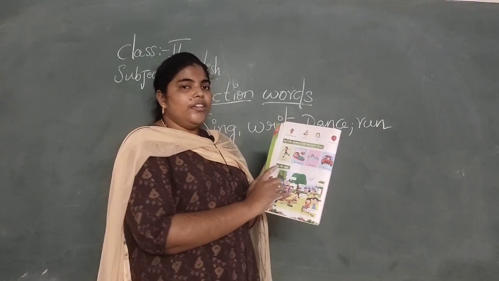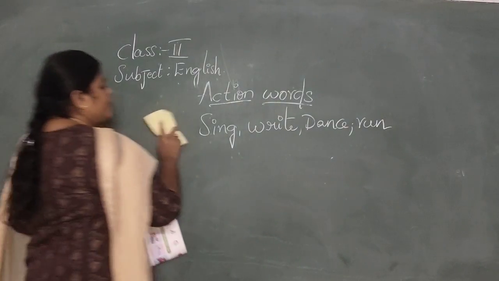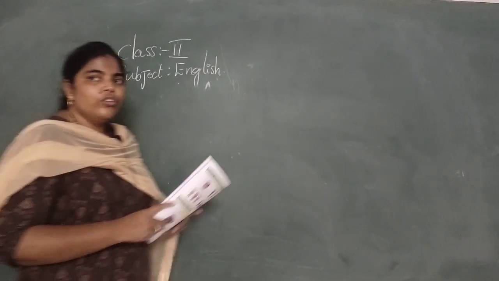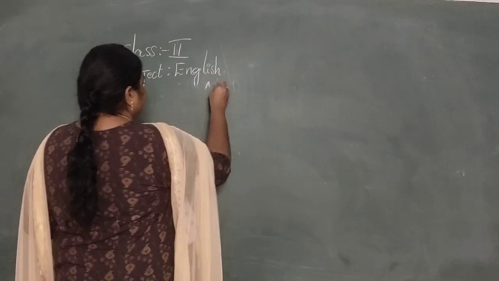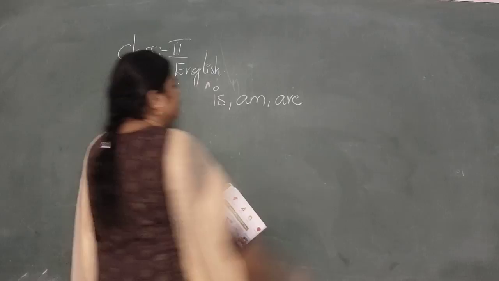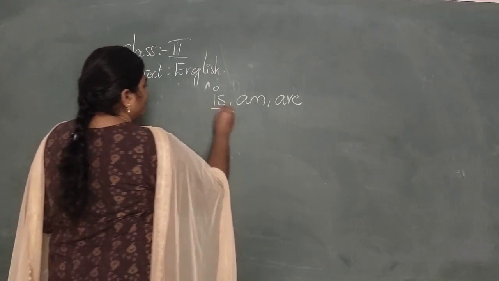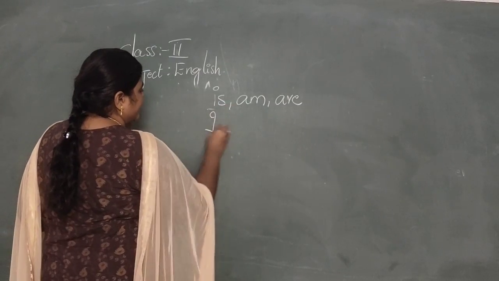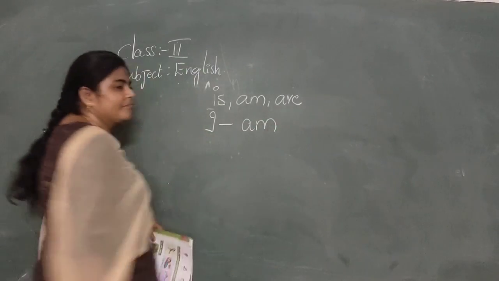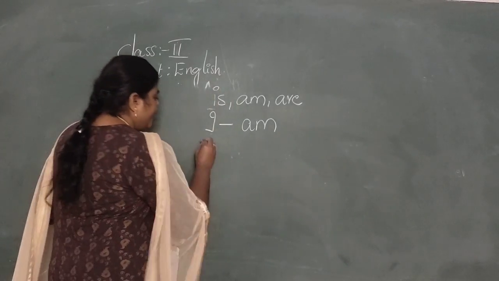Next, go to is, am, are. When should we use is? When should we use are? When should we use am? This is the one I have to tell you. For the first person, I, if I is there, you have to write am.